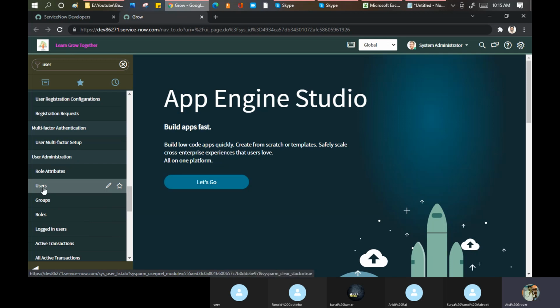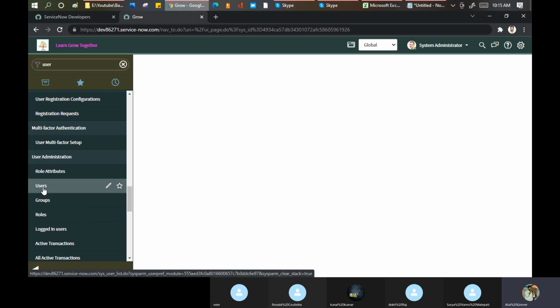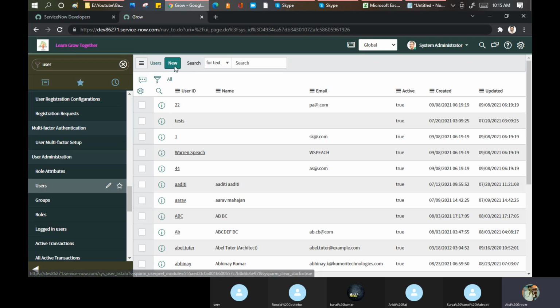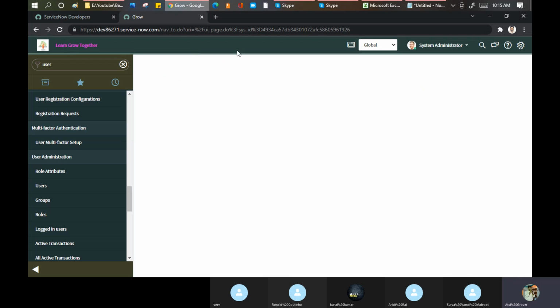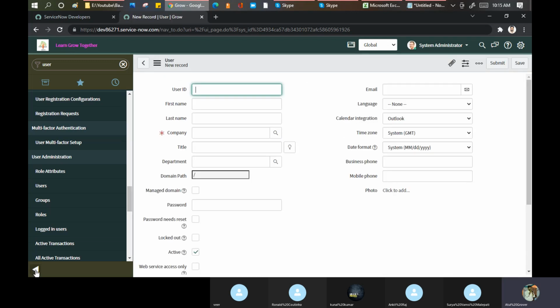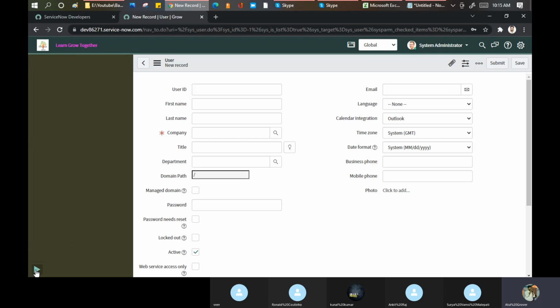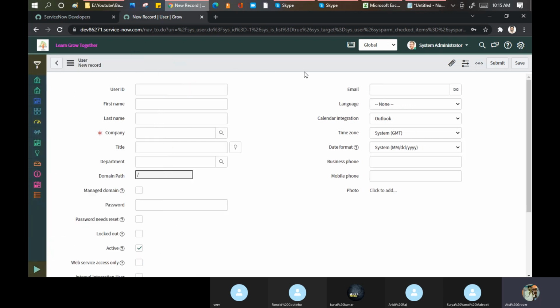Number one, click on the user. Let me go and click on the new. It is simple, but the point is that in this particular form, many things we need to discuss. First point, this view is called the form view. Yesterday we saw the list view, right? When the things are appearing in the list, it is the list view, and this is the form view.